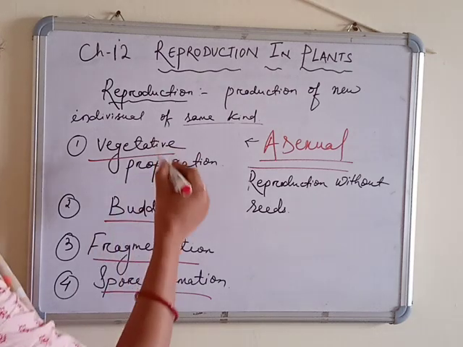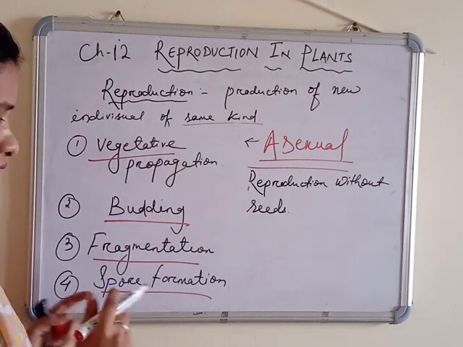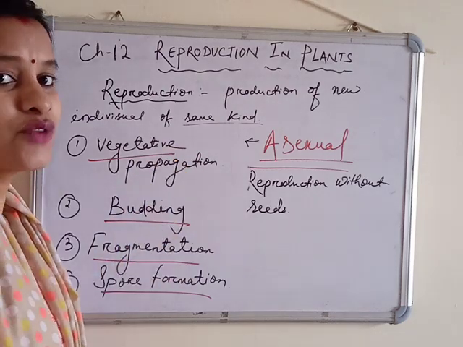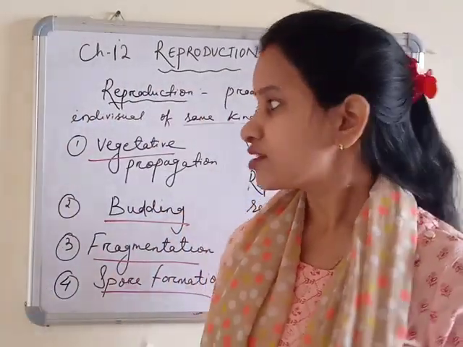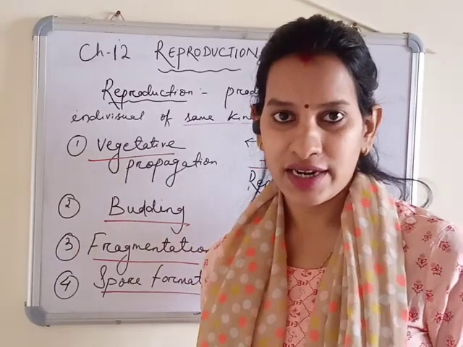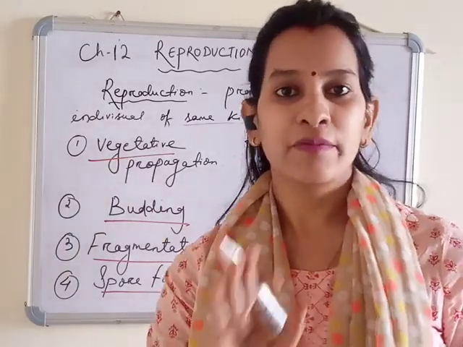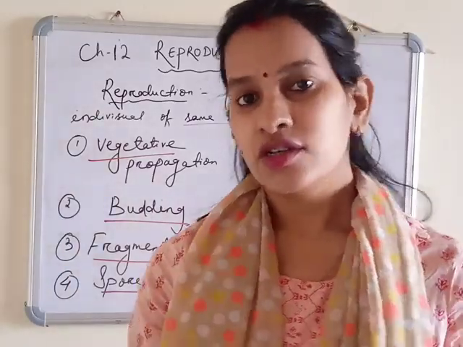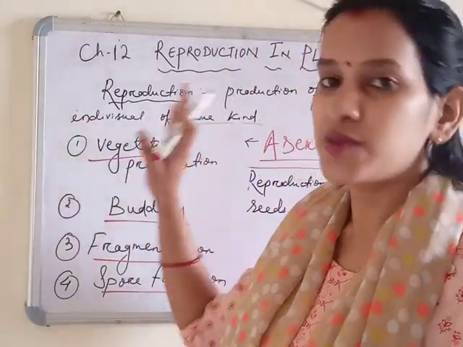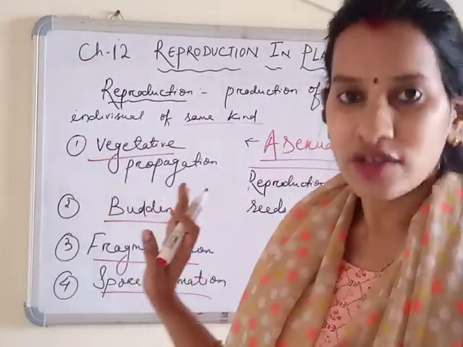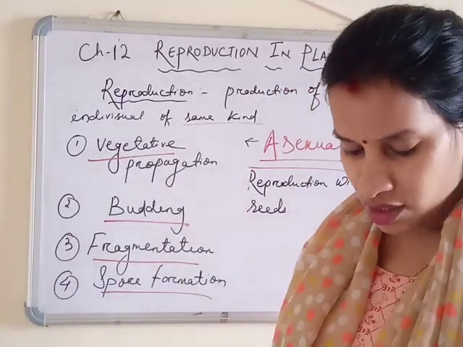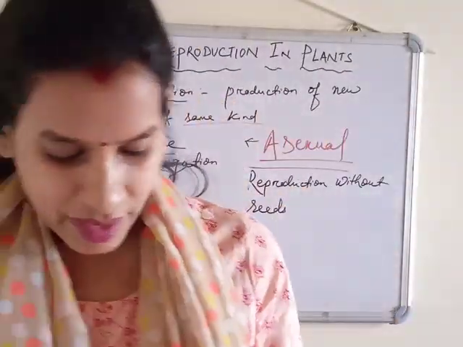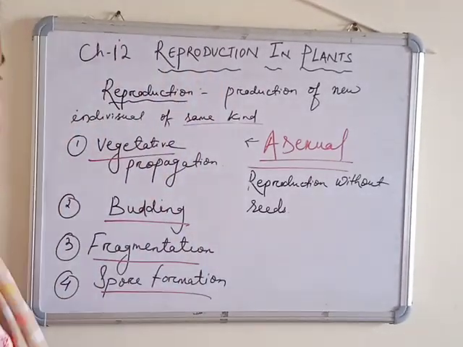We will discuss one by one how this reproduction happens and in which organism it happens. See, why has this categorization been done? Because not every plant reproduces in the same way. They have different procedures. So let's see which plants grow by vegetative propagation, which come under budding, then fragmentation and spore formation. We'll see one by one. First we'll discuss vegetative propagation.